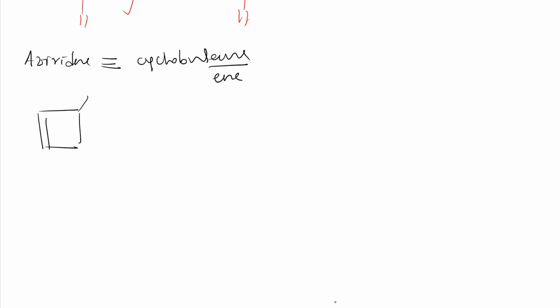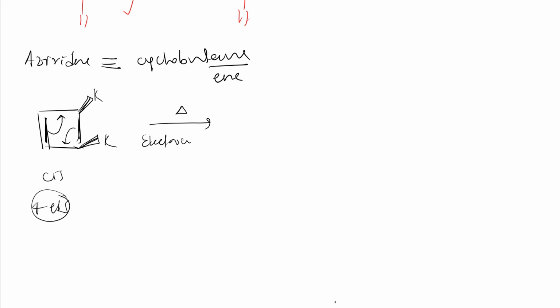And here R is above, here also R is above. Let us think, means it is cis. So see here, a pericyclic reaction, if you have seen, at thermal condition, the bond breaks like this. So here 2 electrons, here 2 electrons, total 4 electrons are involved, and it is an electrocyclic ring opening, right? Electrocyclic ring opening. So in electrocyclic ring opening, we have two conditions: thermal condition and photochemical condition.